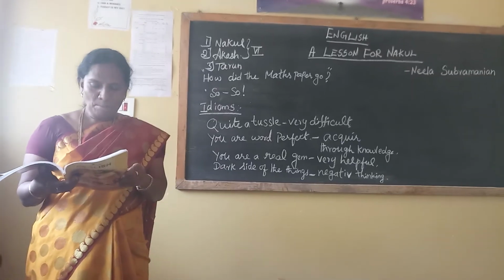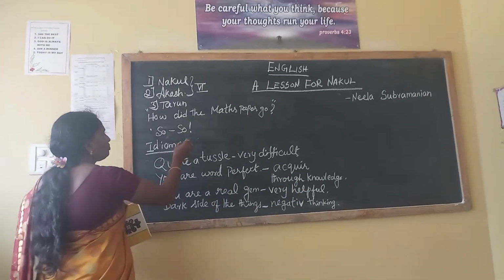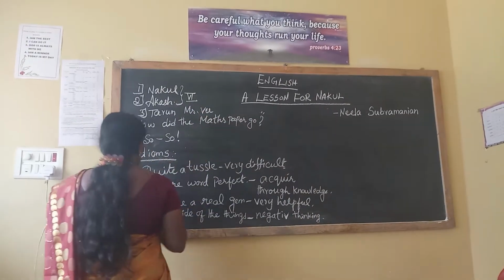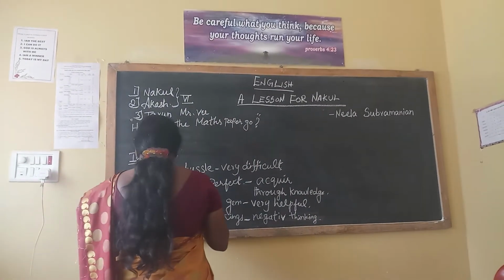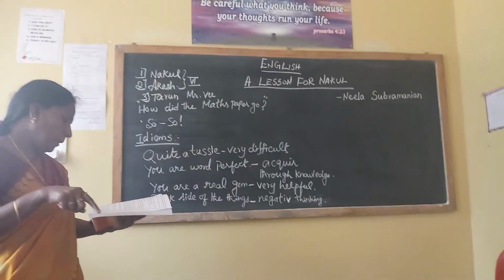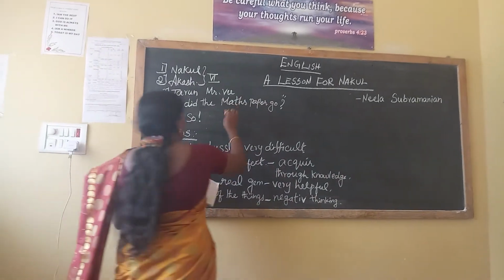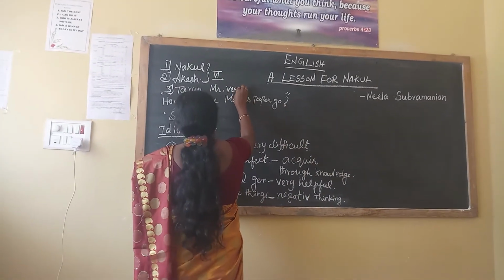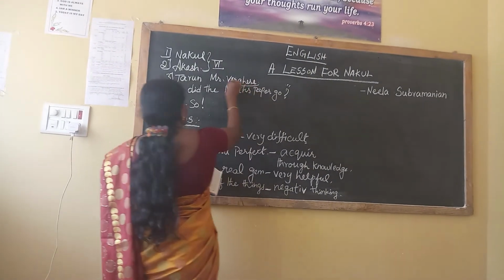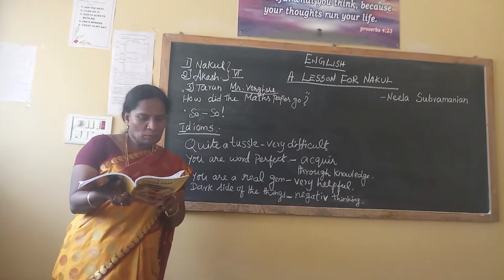What is the sir's name? Here, Mr. Varghese is telling, okay, you go to your room, you wrote your name and your roll number also. Now both of them went to their room.